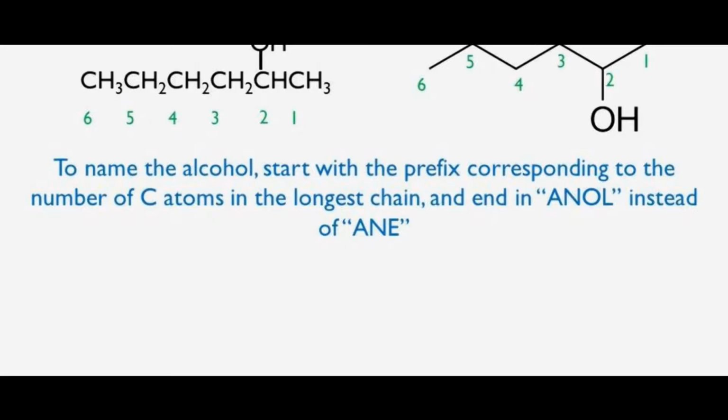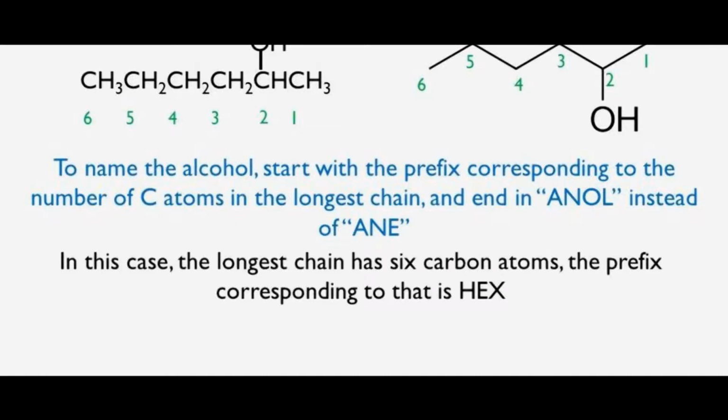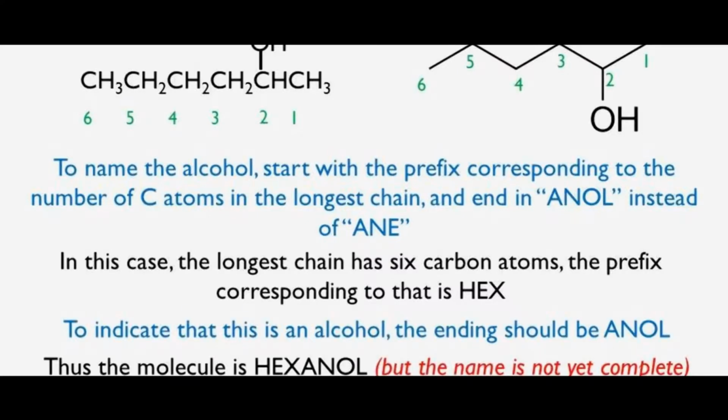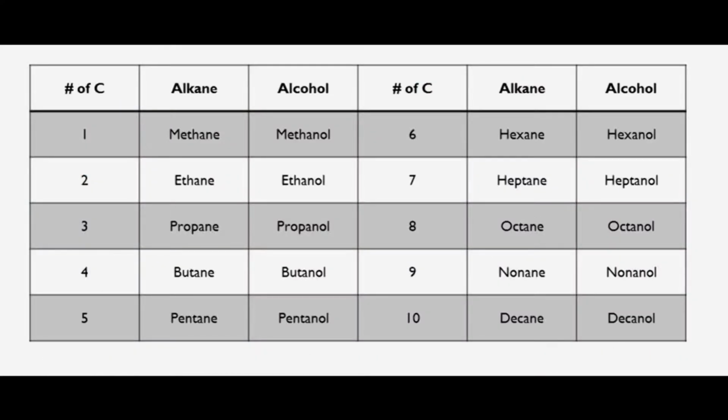Number 2. When both double bonds and hydroxyl groups are present, the en suffix follows the parent chain directly and the ol suffix follows the en suffix. Notice that the e is left off en instead of ene. The location of the double bond is indicated before the parent name as before.